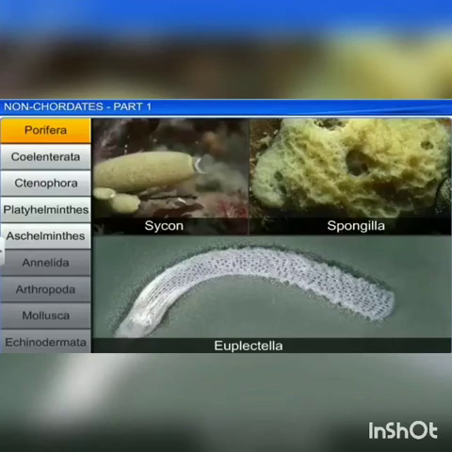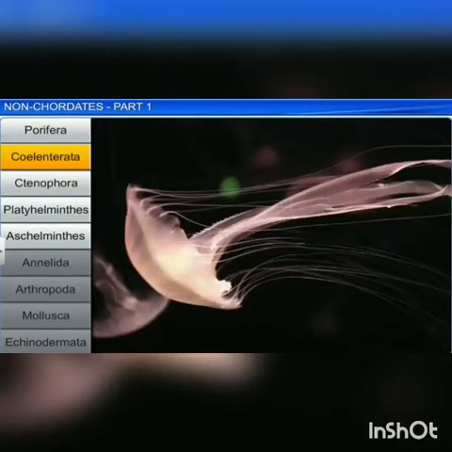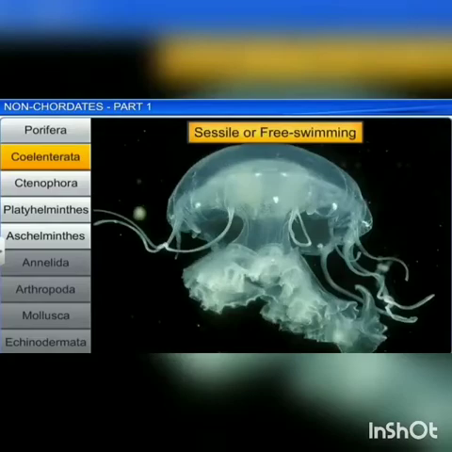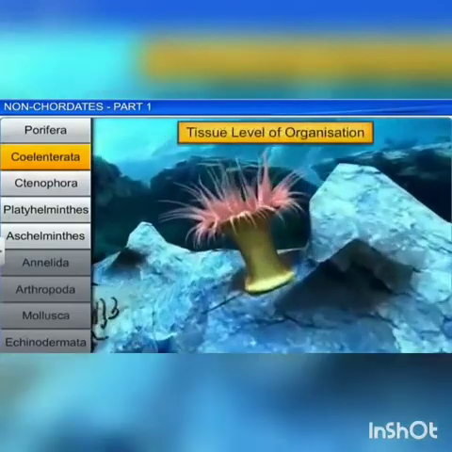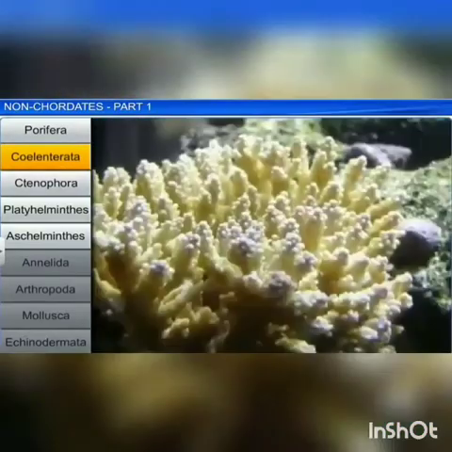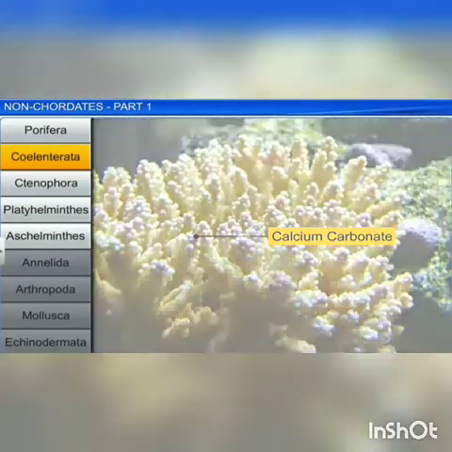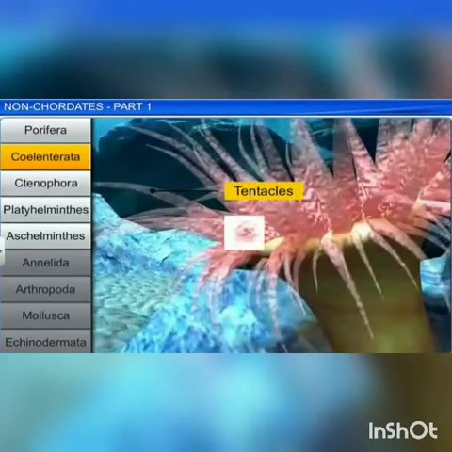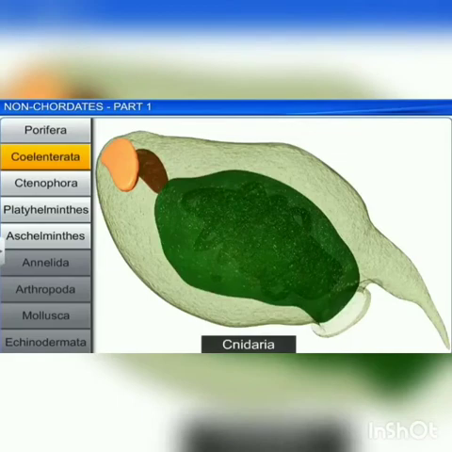The next phylum is phylum Coelenterata or Cnidaria. These animals are aquatic, they are marine, sessile or free-living, radially symmetrical, diploblastic animals with tissue level of organization. The examples for these are Hydra and Adamsia. It is made up of calcium carbonate. This has a mouth, with tentacles around it. So this mouth is called hypostome.